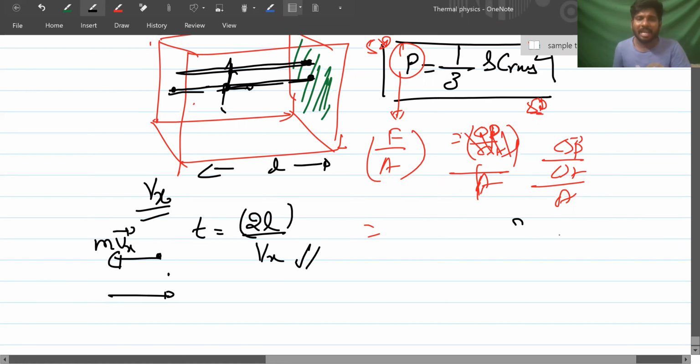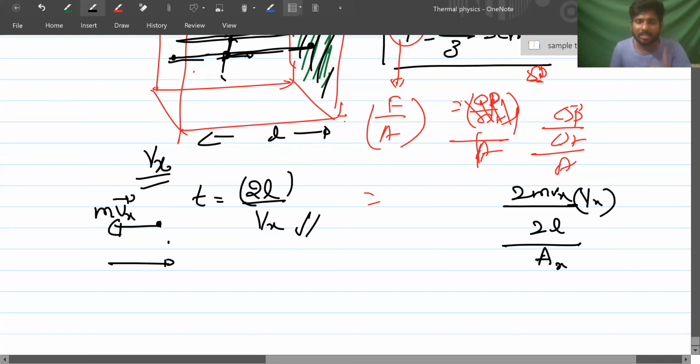2mvx divided by time, how much is it? 2L by Vx. Divided by the area. Area of this one, Ax, in the direction I'm taking, one surface.